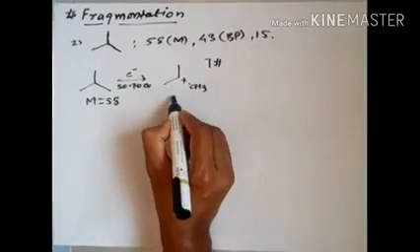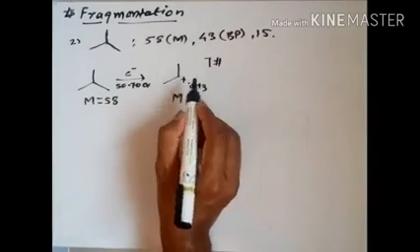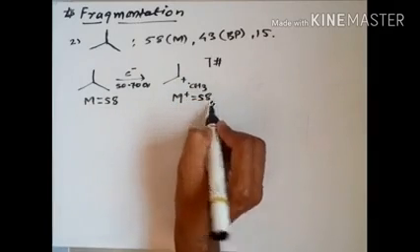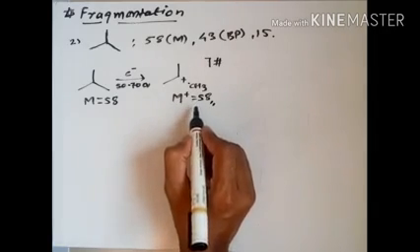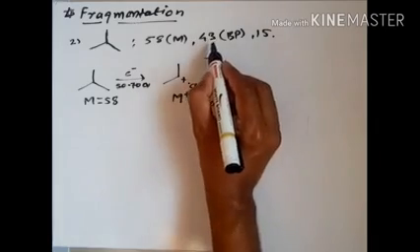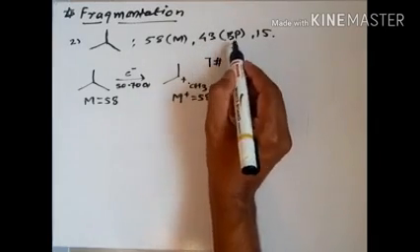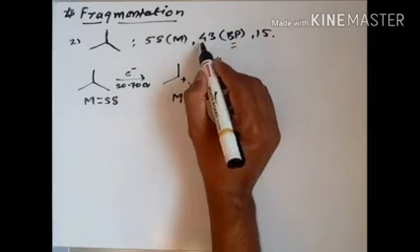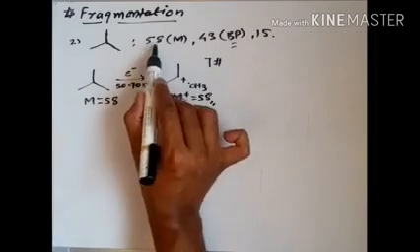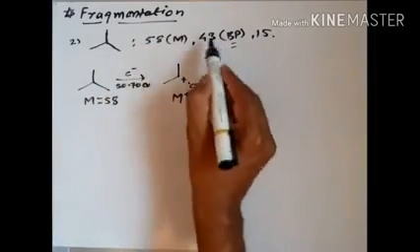Another is here. When we eliminate one electron, the M plus is obviously 58, which is the molecular peak. This one is the molecular peak. The next peak, which is the base peak, is 43. We already know that when we eliminate 15 from this, we get 43.